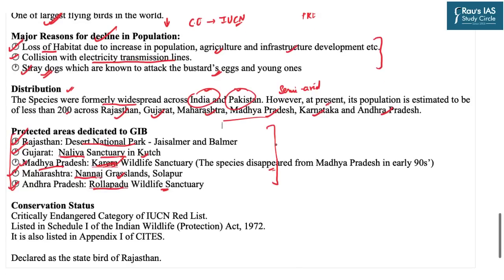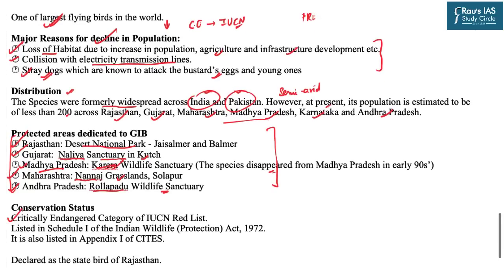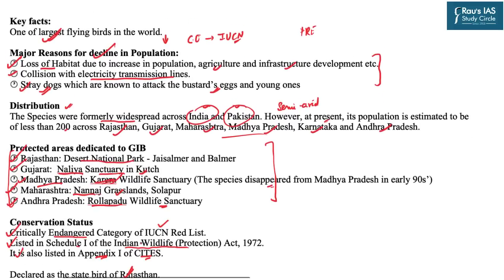Now, coming to the conservation status, as we have discussed first, they are a critically endangered species as far as the IUCN Red List is concerned. And critically endangered species commands the highest degree of severity of vulnerability. As far as India's Wildlife Protection Act 1972 is concerned, this species is obviously in Schedule 1. Further, as far as CITES is concerned, this species is listed in Appendix 1. This bird is also declared as the state bird of Rajasthan. So these were the key facts related to the great Indian bustards.